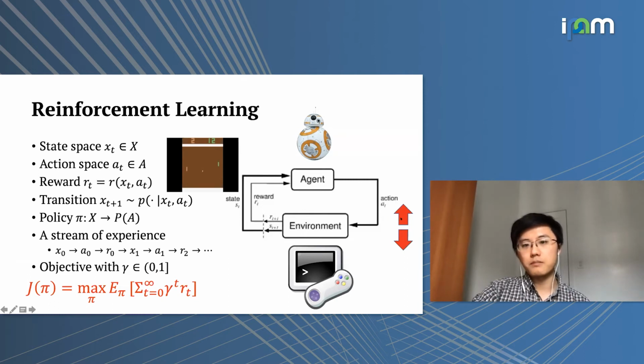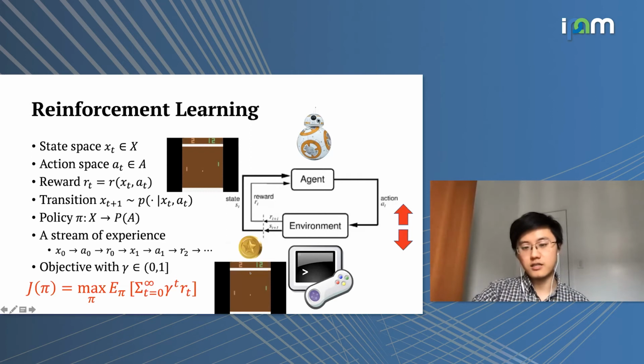So the action will be basically moving this paddle upward or downward. After moving the paddle, we will transition to a next state, which will be the next screenshot of the game. But at the same time, we will get an immediate reward. This immediate reward will indicate whether the agent is scoring anything or not. As you can see in this case, by maximizing the cumulative reward that the agent collects over time, we're basically asking the agent to try to win the game.